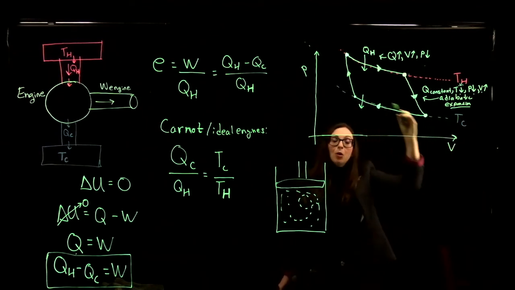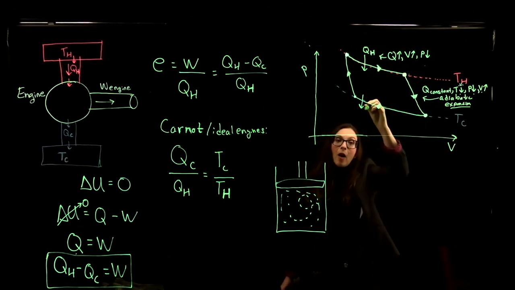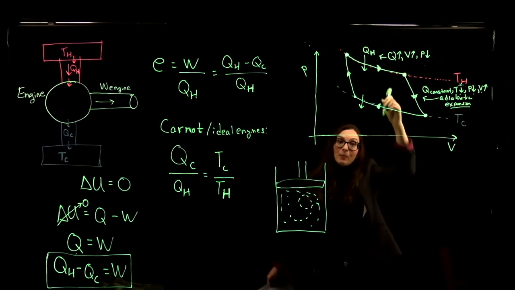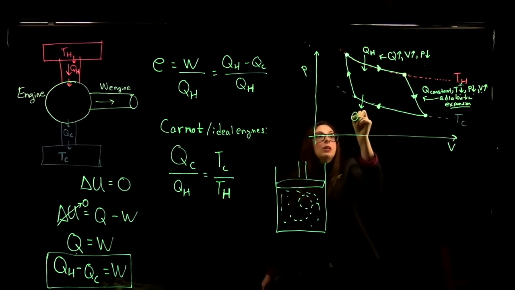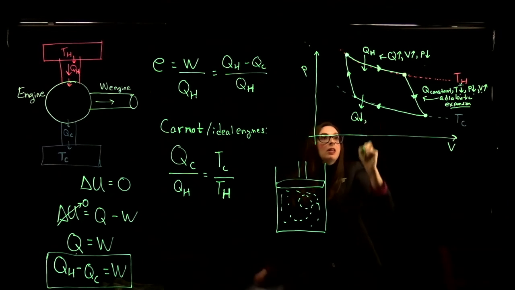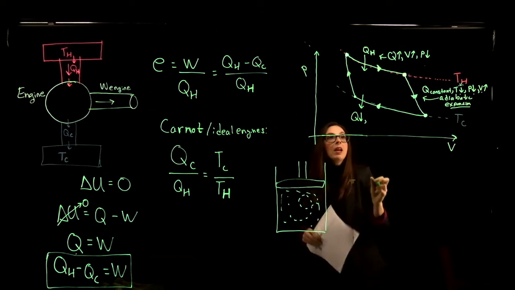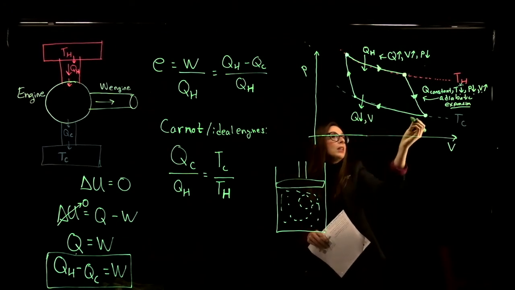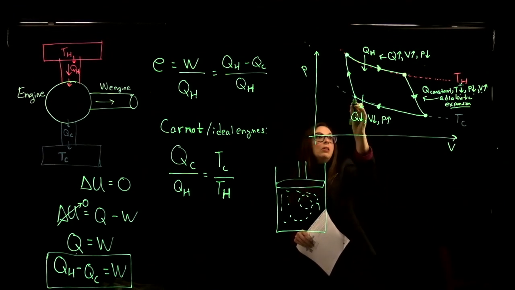Okay, the temperature remains constant, but in this step, now heat is going to be expelled from our engine. So Q is going to decrease, and during this isothermal process, if Q is going to decrease, then our volume we see is also going to decrease, but our pressure is going to increase right here.